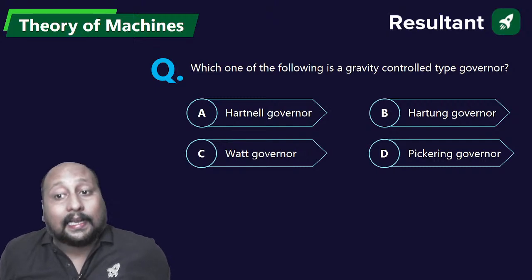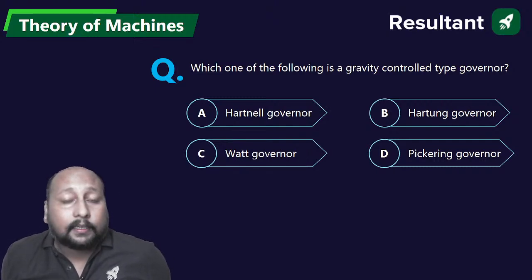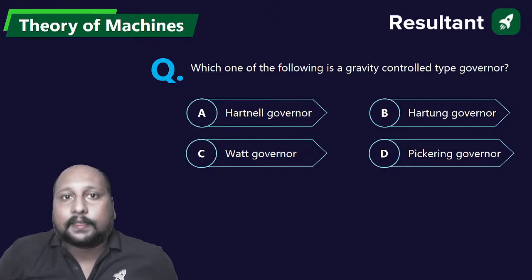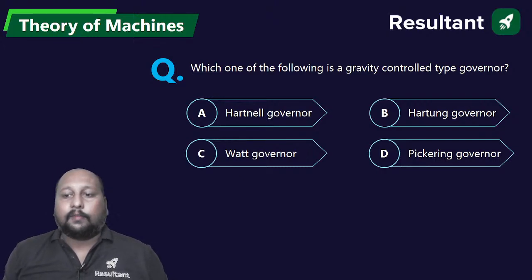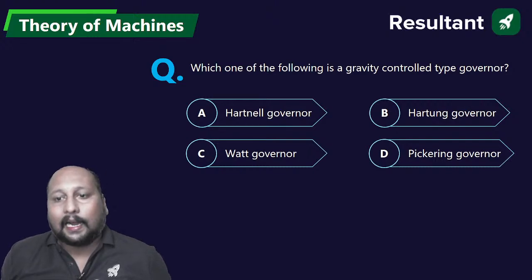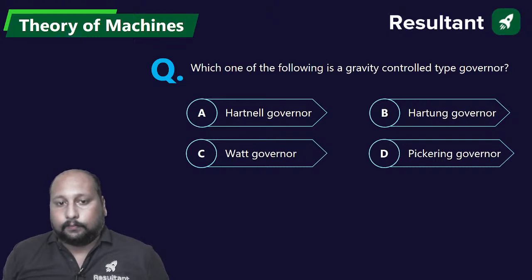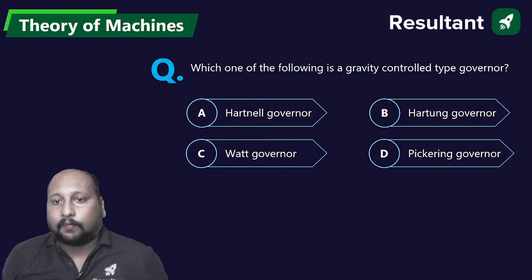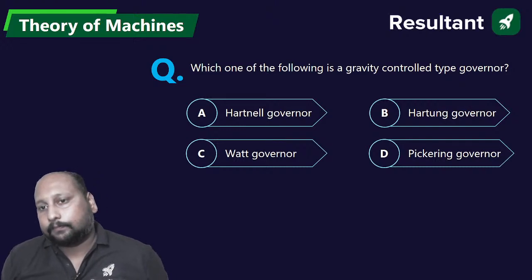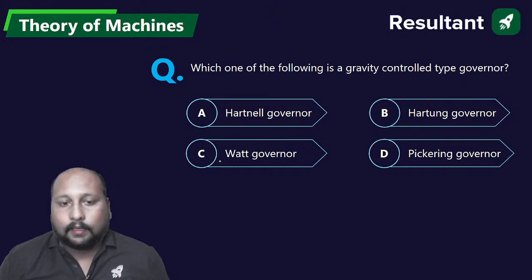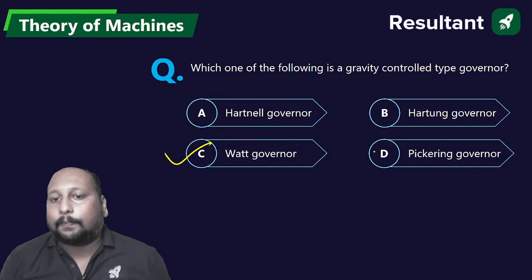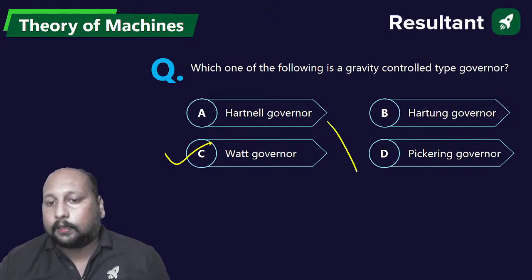Which of the following is a gravity controlled type governor? Gravity classification of governor से question है. Which of the following is an example of a gravity controlled type governor? Hartnell, Hartung, Watt governor or Pickering governor? Option C, Watt governor. These all are examples of the spring controlled governor. This one and this one.